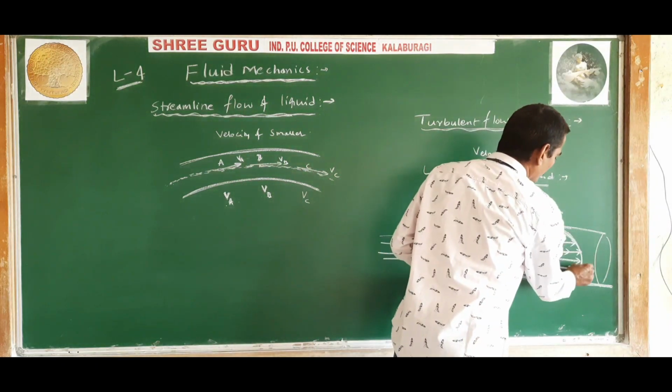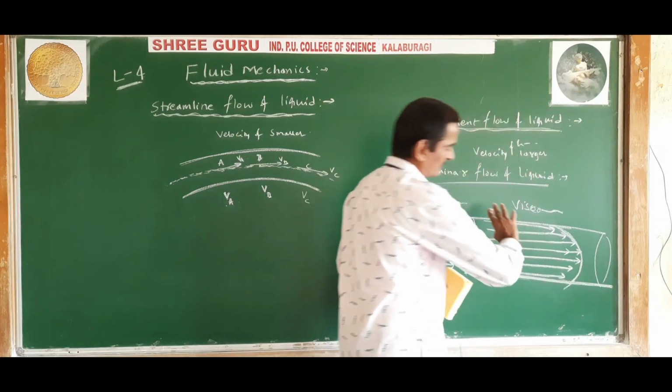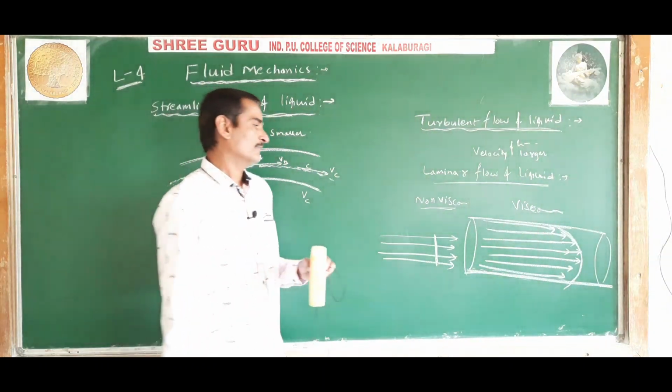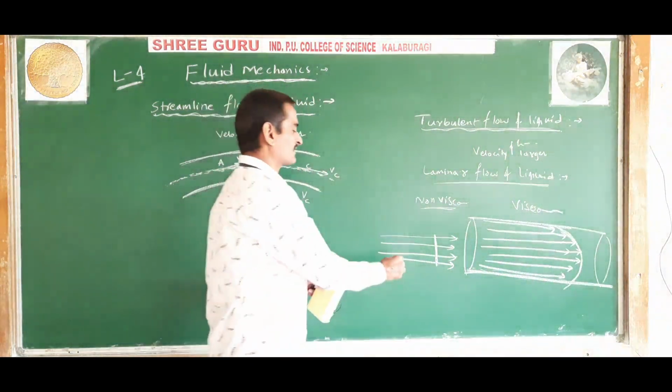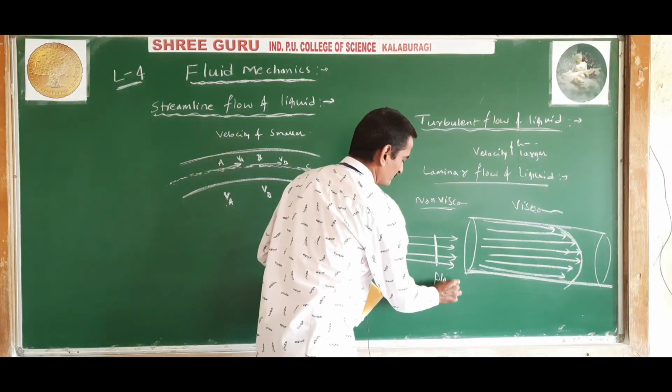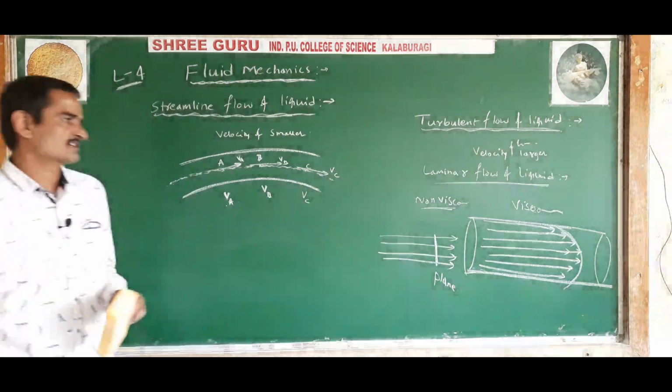As a result, the profile of the flow becomes parabolic, and the profile of the flow for a non-viscous liquid is a plane profile, just for your understanding.